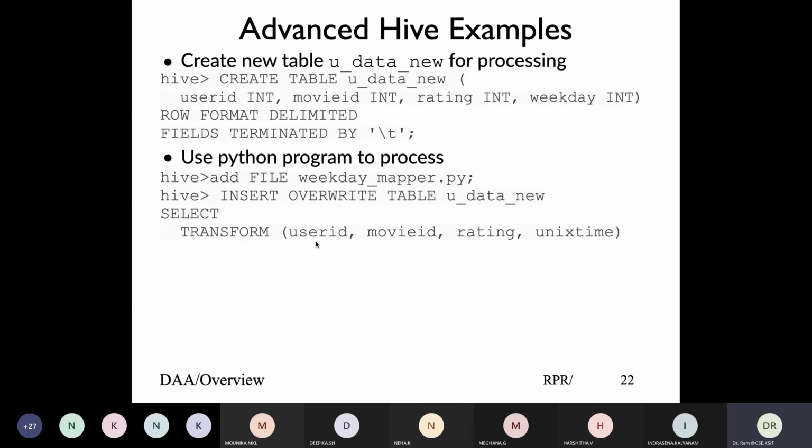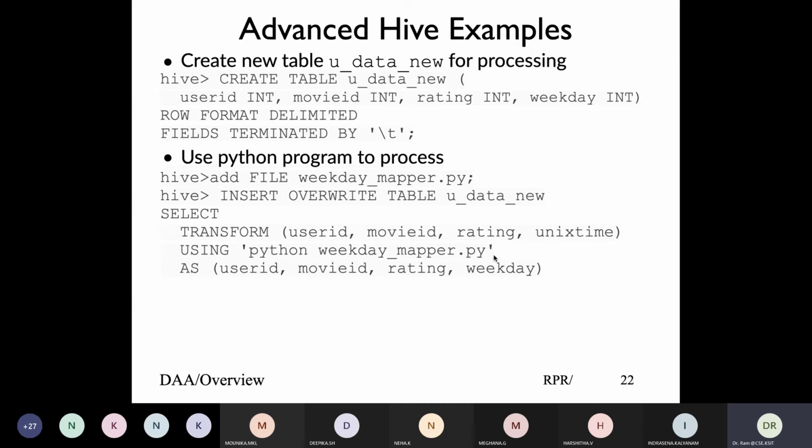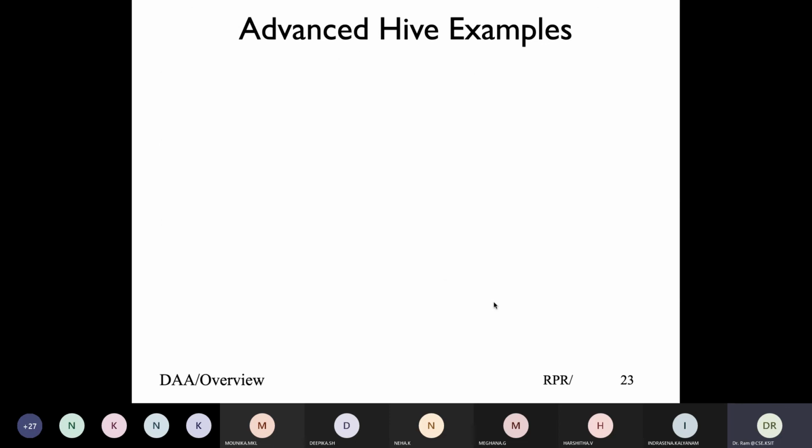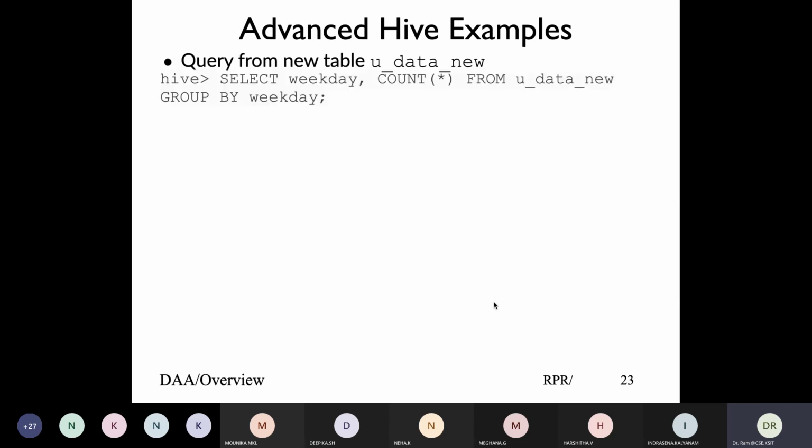So select, transform these 4 fields using my Python script from my table u_data, which is basically the 4 fields. These 4 fields are user ID, movie ID, rating, and weekday. These are the 4 fields I created: user ID, movie ID, rating, and weekday. The original file was user ID, movie ID, rating, and Unix time. When I run this, it will basically convert the data and things will work out. And then I can do my queries and run things. So I have a weekday group by, and that's the way it will basically work. When you run it, you'll basically get output like this.